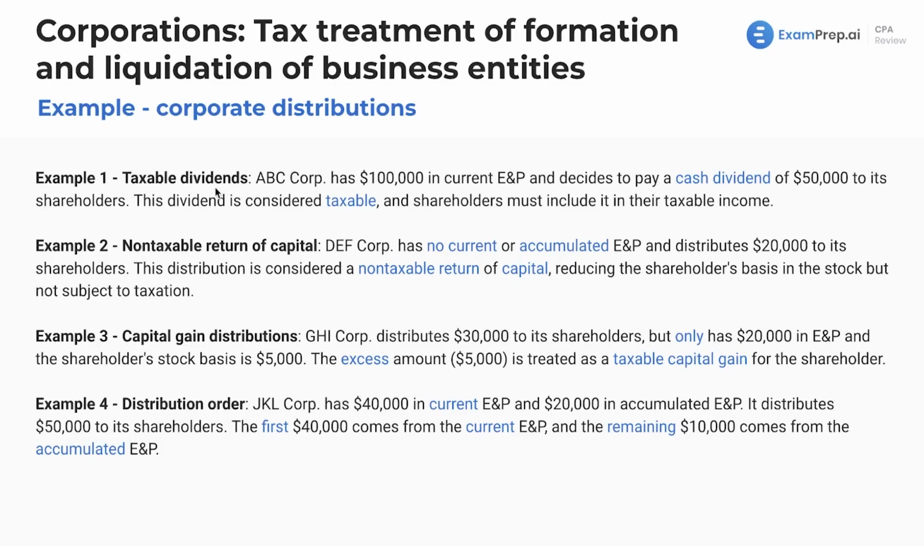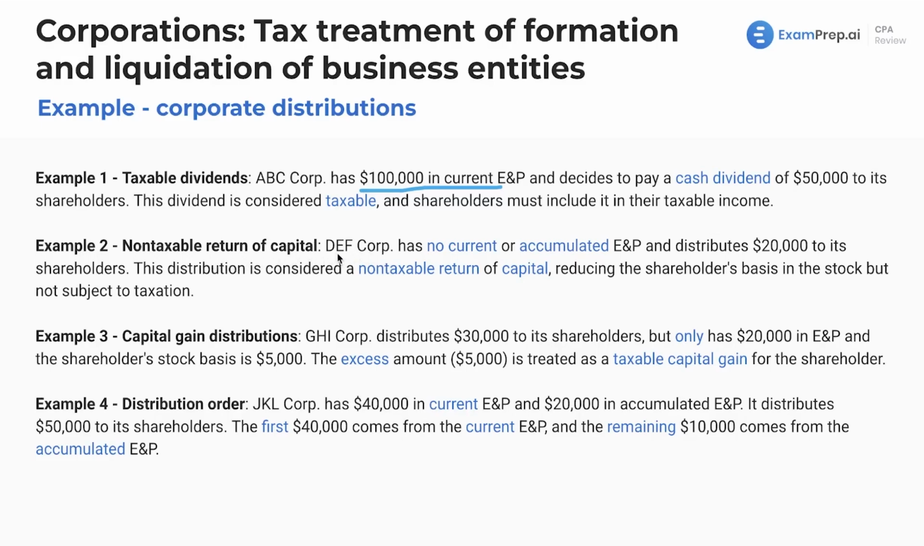So we first off have taxable dividends. ABC Corp has $100,000 in current earnings and profits, meaning this was their income for the year, and they decided to pay a cash dividend of $50,000 to the shareholders. This dividend is considered taxable, and the shareholders are going to have to include it in their taxable income. Pretty straightforward.